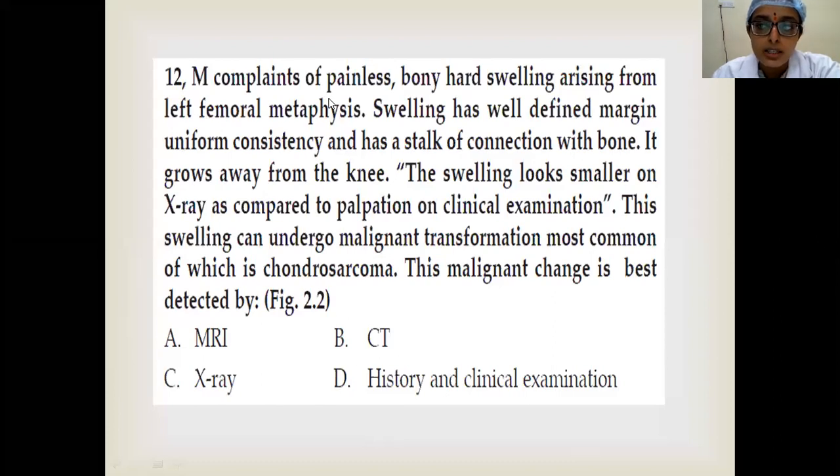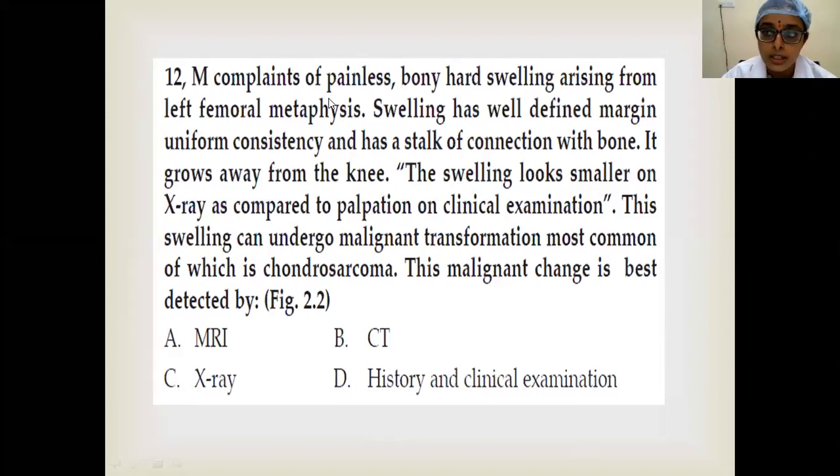I am waiting here. Somebody answer, please. Cartilaginous tumor. Okay, very good. Osteochondroma is the answer. Nice. Next, then why do you want to go for MRI? Why not X-ray or CT?